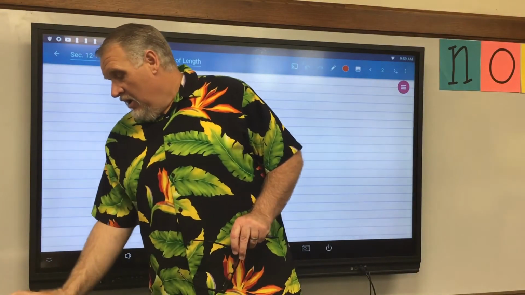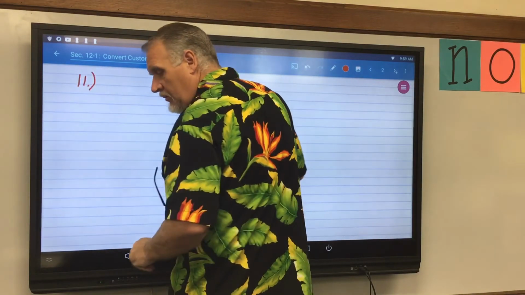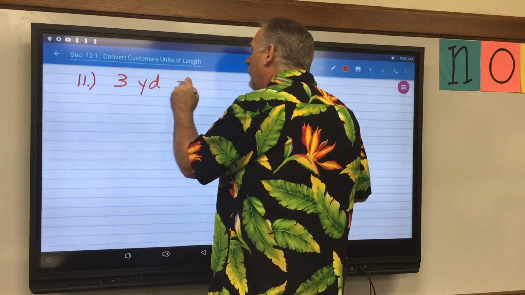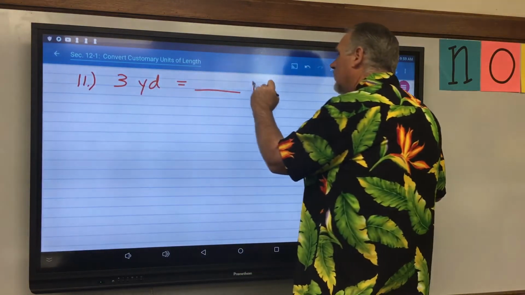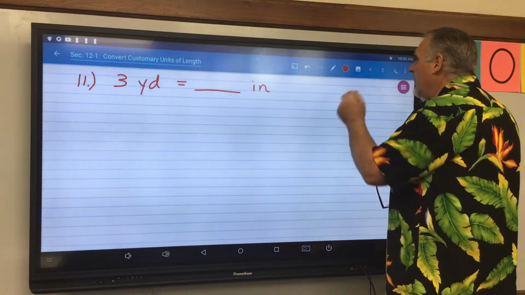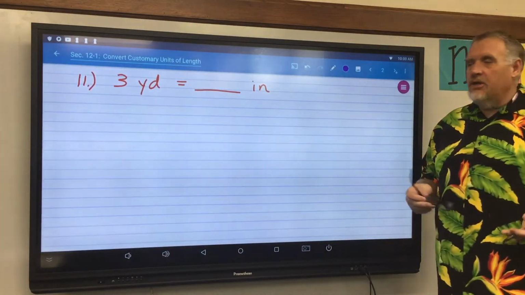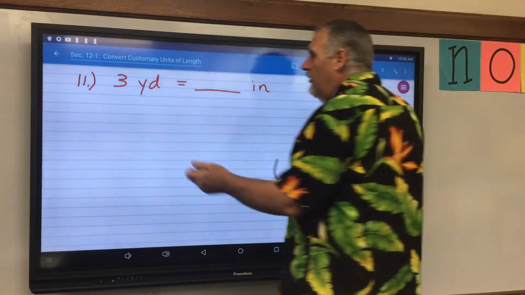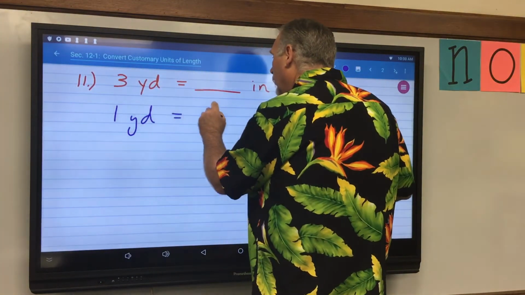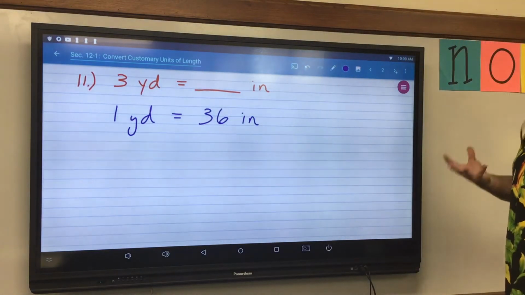All right, problem number 11. 3 yards is equal to blank inches. All right, so the first thing you want to do is write down the relationship that you do know. I know that 1 yard is equal to 36 inches. Okay, that's the relationship that I know.